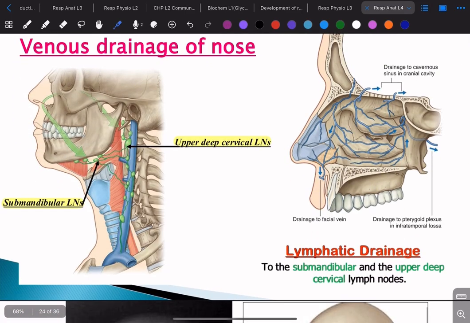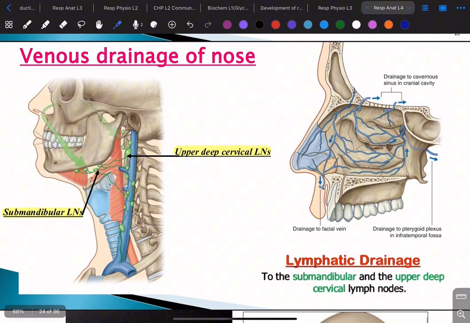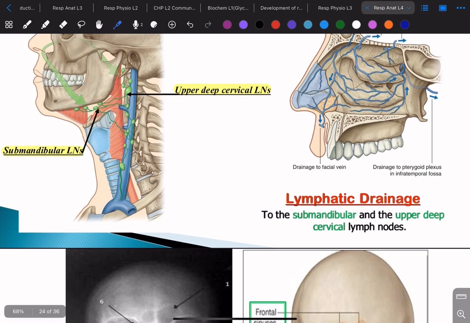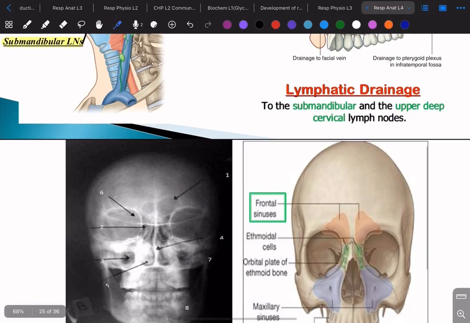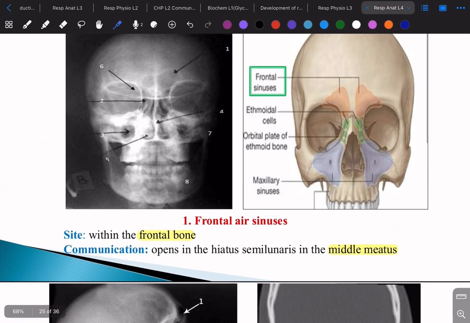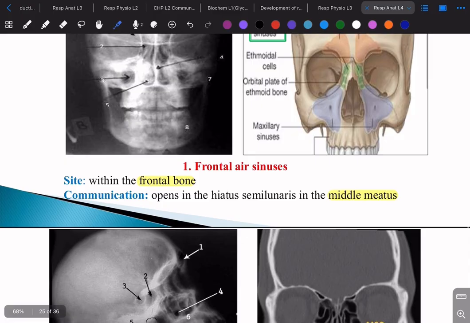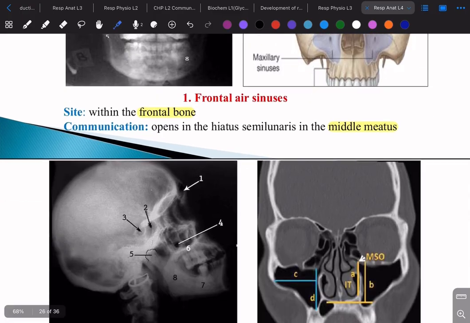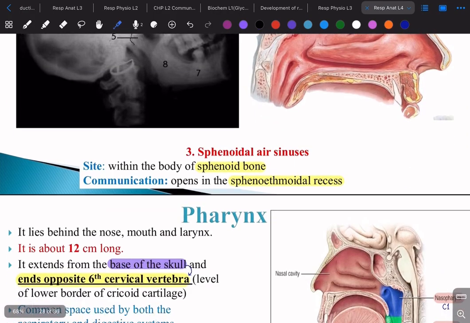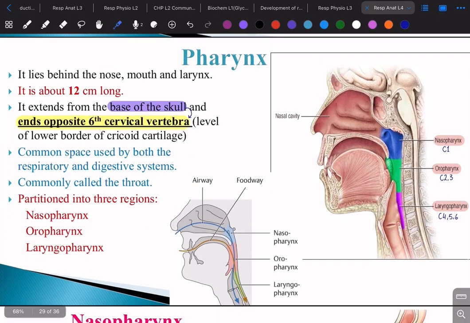Then we have the lymphatic drainage. We have two lymph nodes that are used for drainage: the upper deep cervical lymph node and the submandibular lymph node. The doctor didn't say much about them, she just said this. Then we have a revision for the sinuses. You can go over this, it's the same exact thing we just mentioned above about the sinuses. So it's about the frontal, maxillary, and so on. So we're done with the nose.